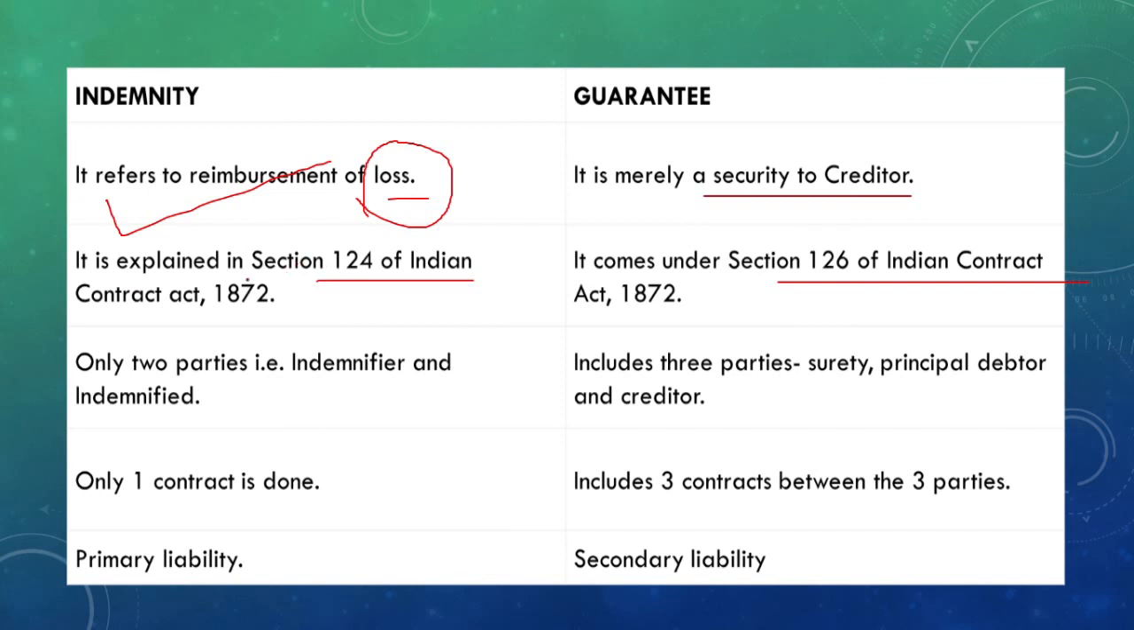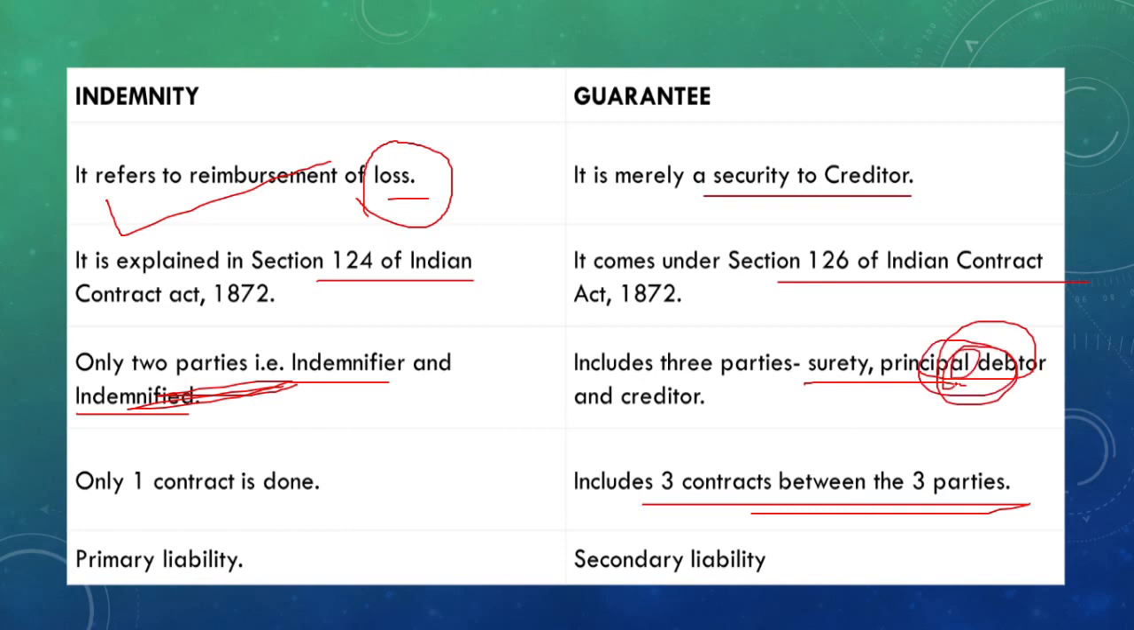There are two differences there. Section 124 of the Indian Contract Act here, and 126 here. In indemnity, as we said, the indemnifier and the indemnified or indemnity holder, two parties are there, and only one contract is happening between these two persons. But in guarantee, three parties are there, so three contracts are forming. Then indemnity is a primary liability. Guarantee is a secondary liability. Why is it secondary? Only when the principal debtor is not paying does the surety's part come in. But in indemnity, it's a primary liability.